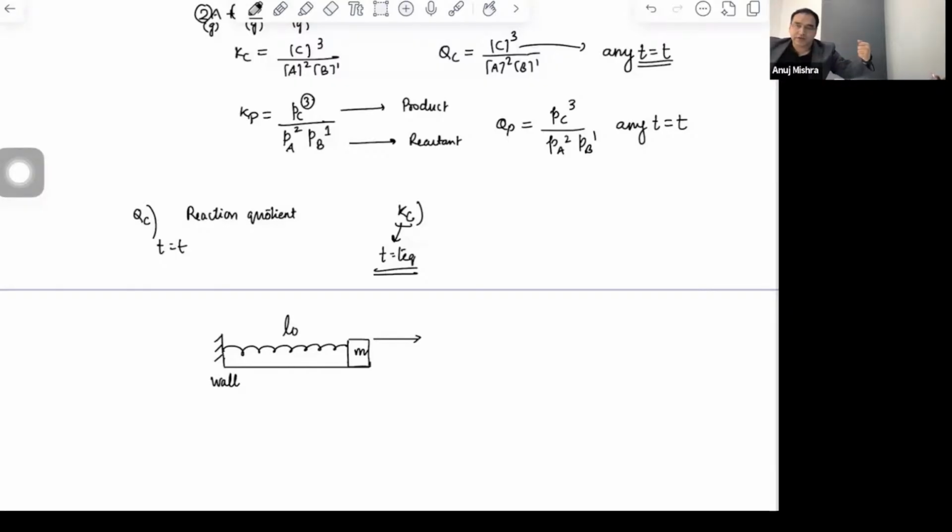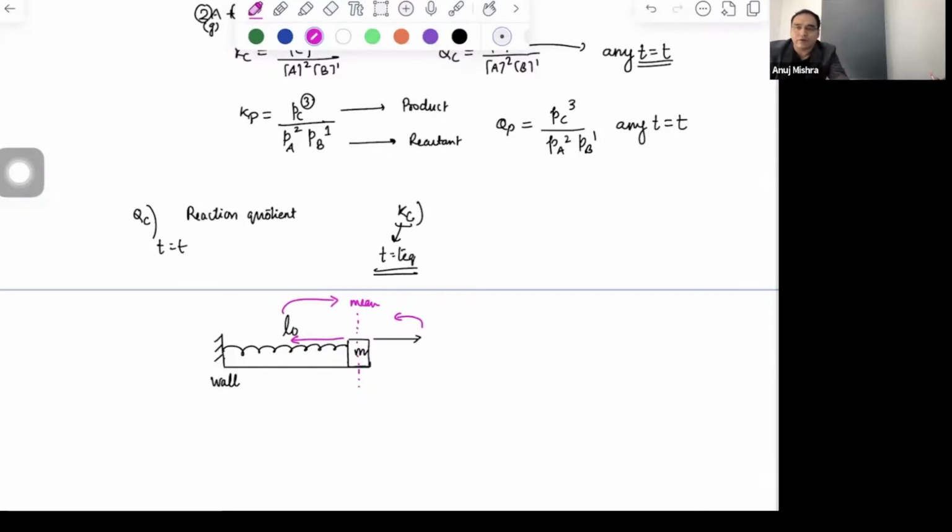The spring will be stretched. You must have done it, right? So where will the force come? The force will take you where? This is the mean position, right? This is the normal length position. So the force will take you where? Back. If you compress it, the force will take you again back.